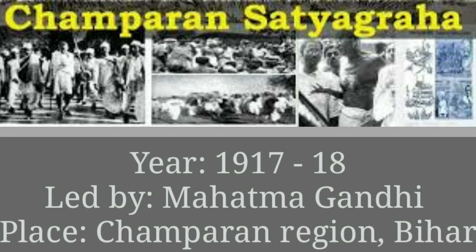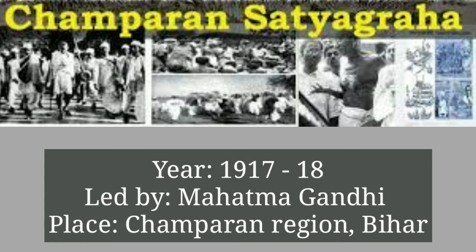Next, let's learn about the Champaran Satyagraha. Children, the Champaran Satyagraha took place in the year 1917 and continued up to 1918. Children, this Satyagraha was led by Mahatma Gandhi to support the peasants of the Champaran region in Bihar. And children, this was the first Satyagraha movement led by Gandhi. Is it clear? Now, let's see the cause of the Champaran Satyagraha.